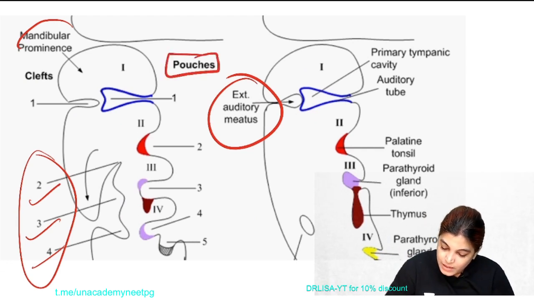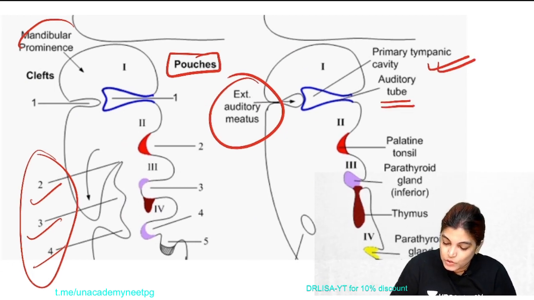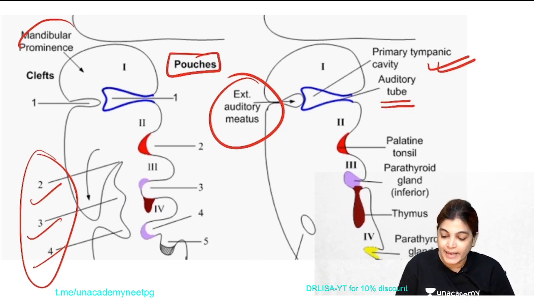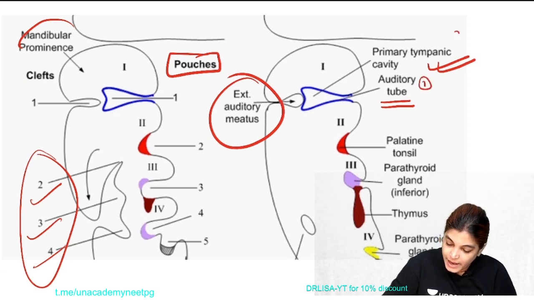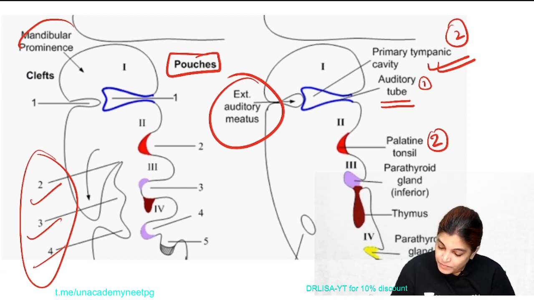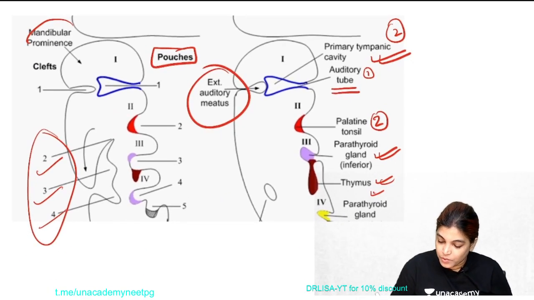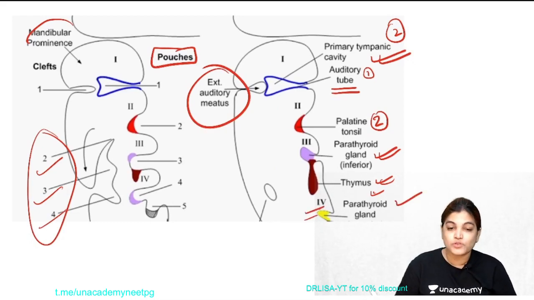When we talk about the pouches, let's see the pouches. The first pharyngeal pouch is giving rise to the auditory tube and also the tympanic cavity. Two structures are arising. The tonsil arises from the second pharyngeal pouch, and from the third, the inferior parathyroid gland and thymus. And from the fourth, the superior parathyroid gland. I would like to give you the list because it is important and it is often asked in the entrance exam. So write down.